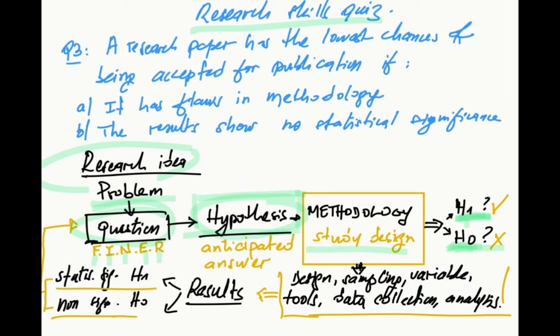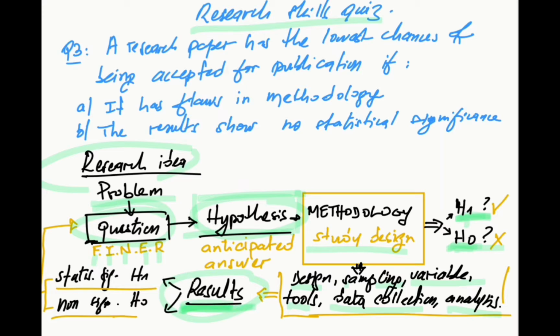This conditions the design of the study, that we use the sampling method and sample size, the variables that we need to collect, the tools that we use to measure the variables, the data collection procedure, and the statistical analysis. All these are conditioned by the methodology which should be built to answer the question, and so to reject or to admit the hypothesis. Once we collect our data and we analyze them, we will have our results.